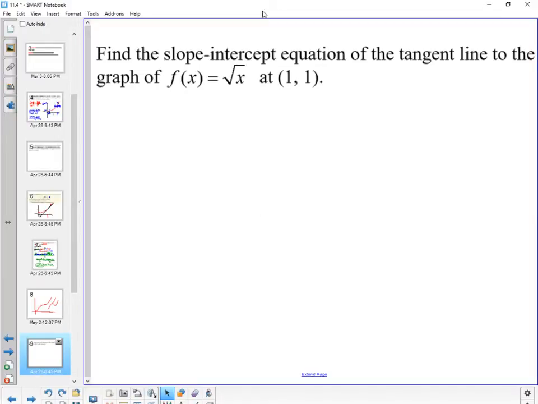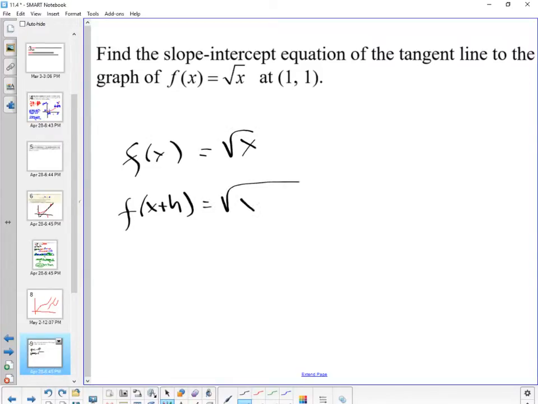So here you go. Go and try it out. Leave the point for the end, please. Find the equation of the derivative. Find the derivative first, and then calculate that. I think that's the easiest way to do it. A lot of teachers will have you do it along with the point, and it just confuses you. Find the derivative first. I'll start you off. You need f of x and you need f of x plus h. This is just the square root of x. This will be the square root of x plus h. All x's become x plus h.